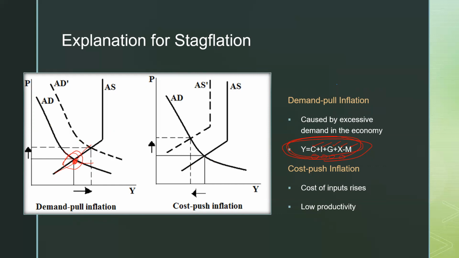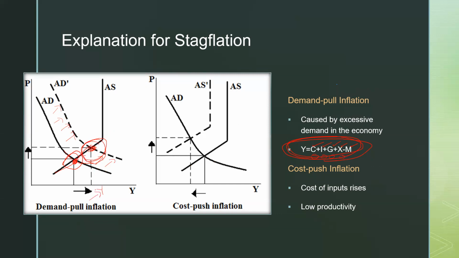So now whenever there is a rise in aggregate demand, what happens? In that case, your curve will shift upward, right? Your curve will shift upward. So when your curve shifts upward, you will go to another equilibrium where you have higher income.